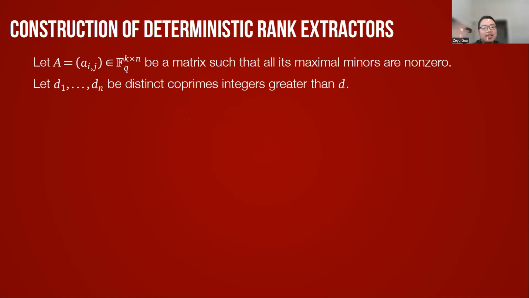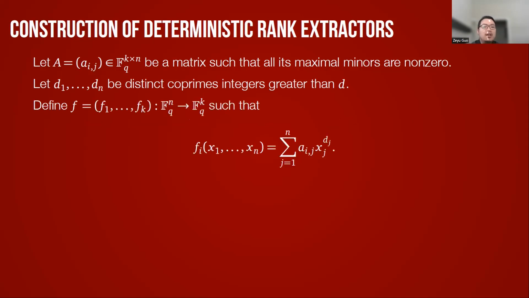So here's a construction. Let A be a matrix such that all its maximal minors are nonzero, let d_1 through d_n be distinct co-prime integers greater than d. We define F to be this map such that the i-th coordinate is given by f_i, which sends the point with coordinates x_1 to x_n to the sum of a_ij times x_j to the d_j, where a_ij are entries of the matrix A. This construction is actually not new.